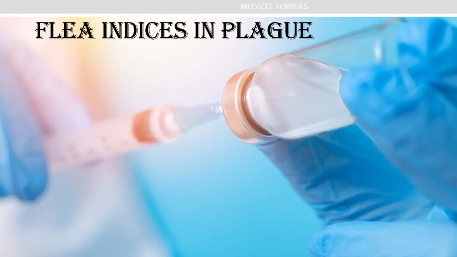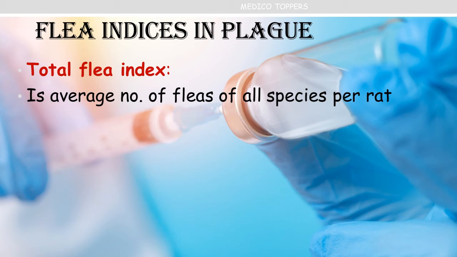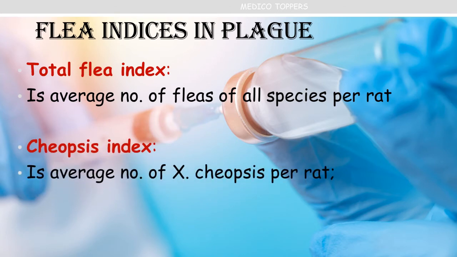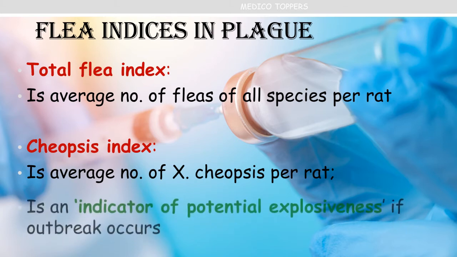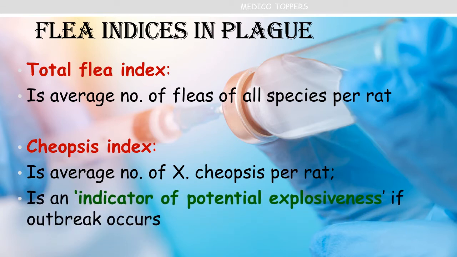Then regarding flea indices in plague. First, how we can calculate the total flea index. It is nothing but the average number of fleas of all species per rat. Then the Cheopis index. It is the average number of Xenopsylla cheopis per rat, and it is an indicator of potential explosiveness if there is any outbreak.